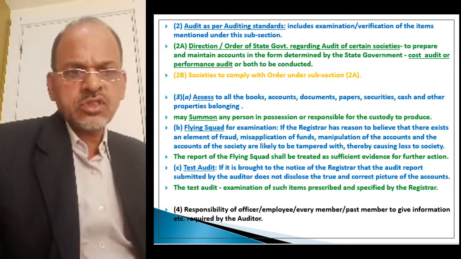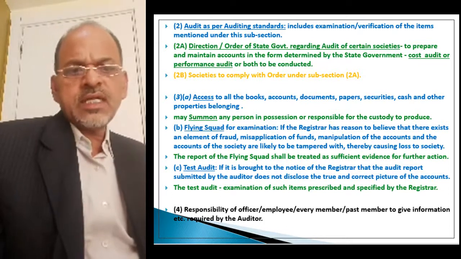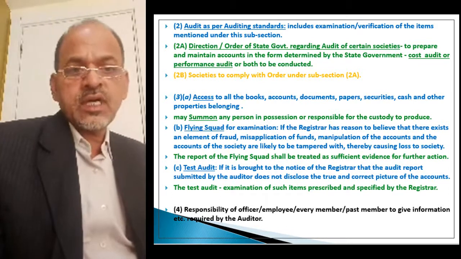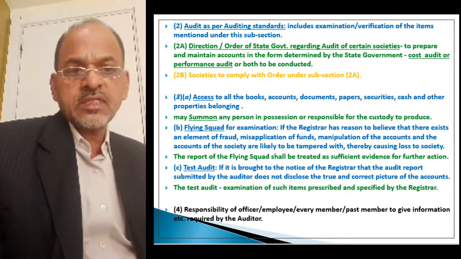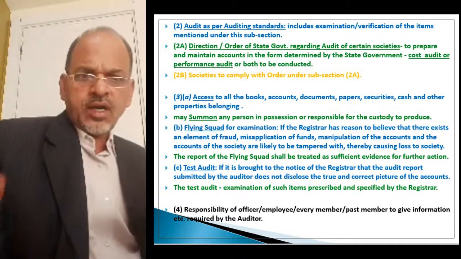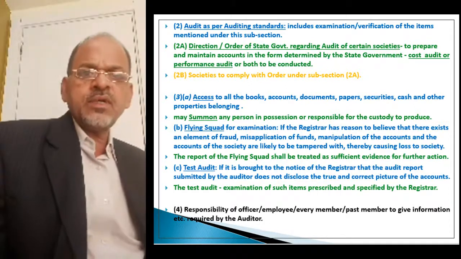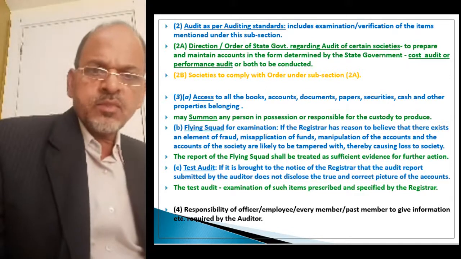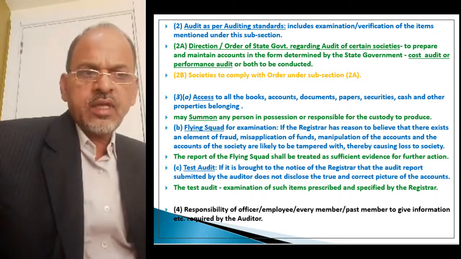Now further provision, that is the responsibility of officer, employee, every member, past member, to give information required by the auditor. See, the auditor may require information from the office bearers of the present managing committee, or from the previous managing committee, or from some employee, or from some member, or past member.